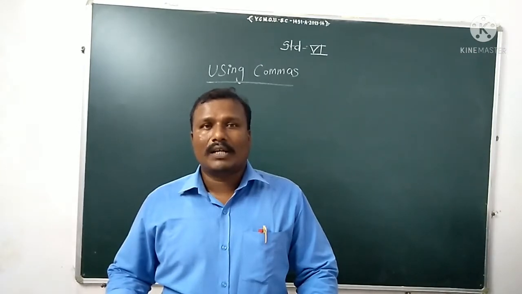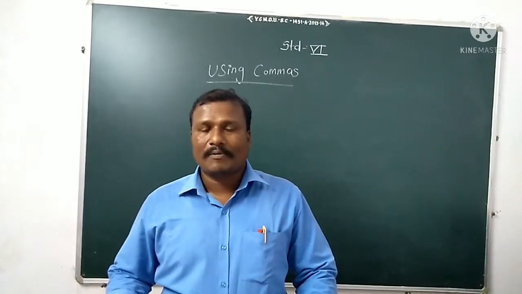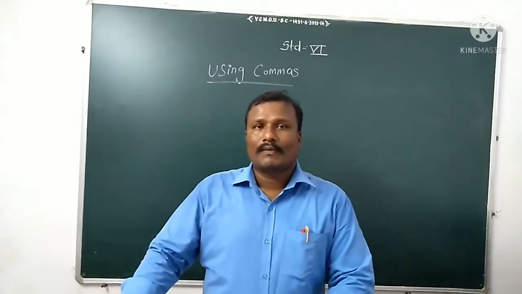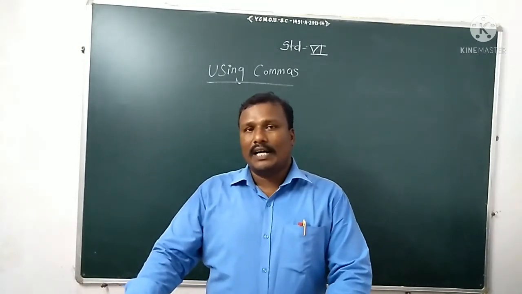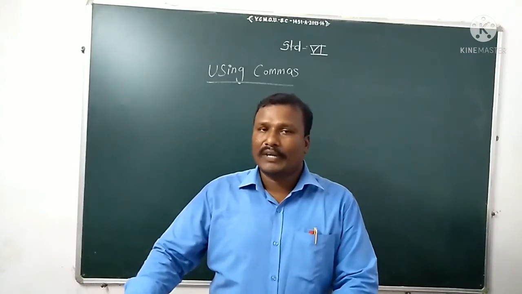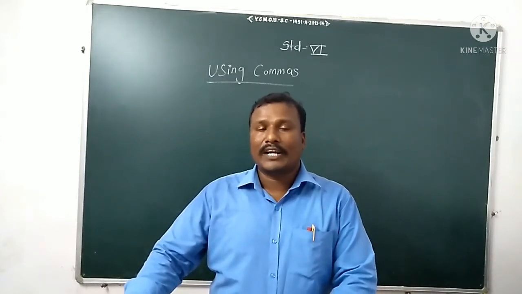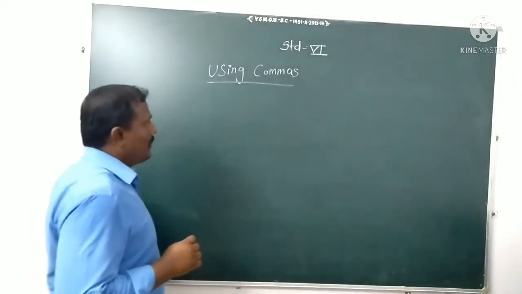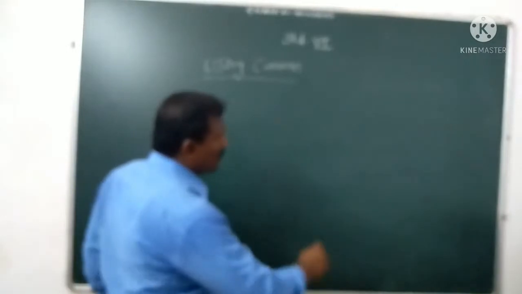So we will take more practice. It helps you, when you write a large number, to easily give commas. A comma means we can say a period. Okay. So first of all, I will draw the Indian place value chart. Then you can understand and remember the Indian place value. First of all, I will draw the place value chart.